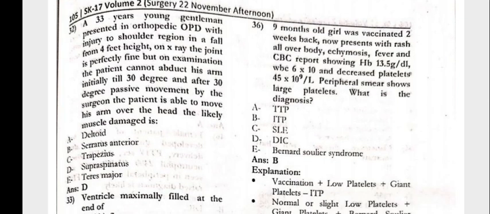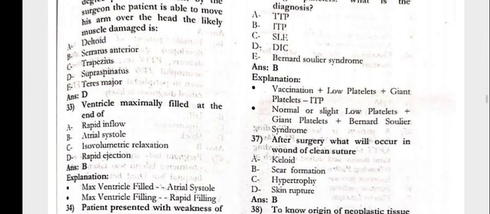Next, a 33-year-old young gentleman presents to the orthopedic OPD with an injury to the shoulder region in a fall from a 4 feet height. On X-ray the joint is perfectly fine, but on examination the patient cannot abduct his arm initially till 30 degrees, and after 30 degrees, with passive movement by the surgeon, the patient is able to move his arm over the head. The likely muscle damaged would be the supraspinatus.